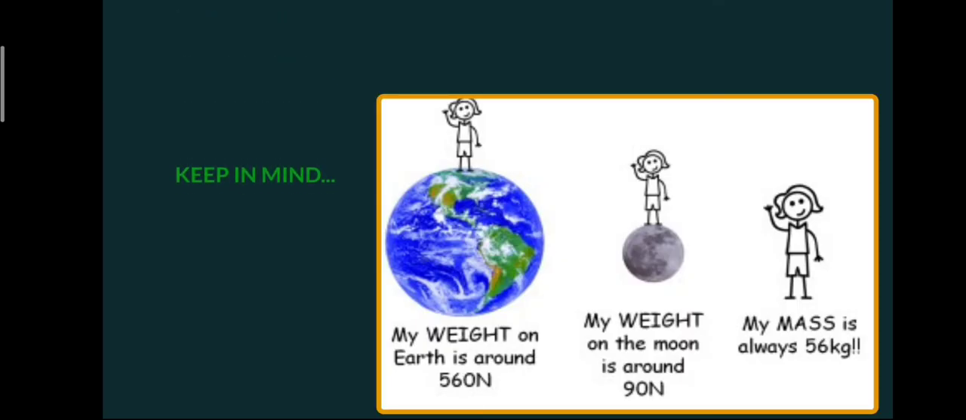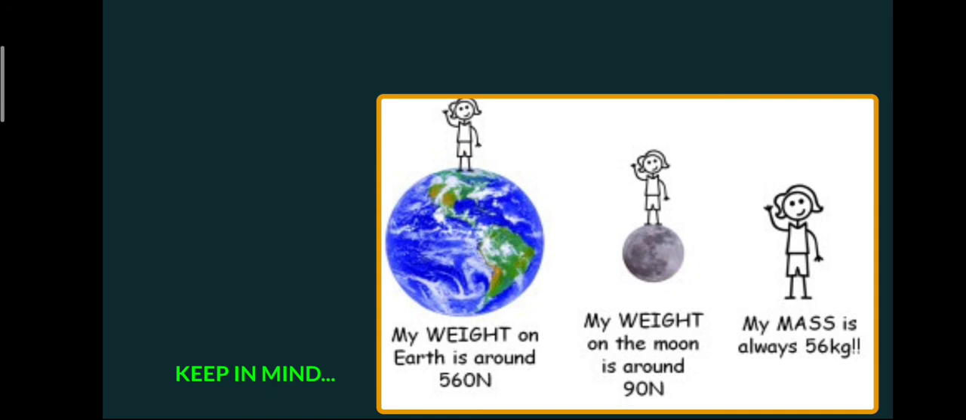Finally, keep in mind that your mass is the same wherever you go. Only your weight changes. Suppose your mass is 56 kg. Your weight on Earth may be 560 Newton and the weight on the Moon may be 90 Newton. Here again keep in mind that 560 Newton divided by 6 would be the weight of the person on the Moon, that is 560 by 6, approximately 90 Newton.